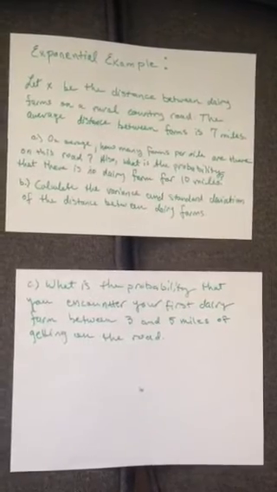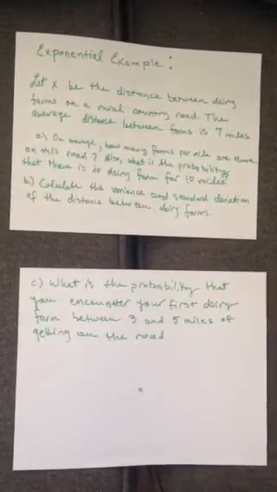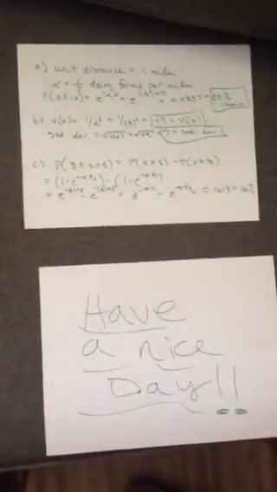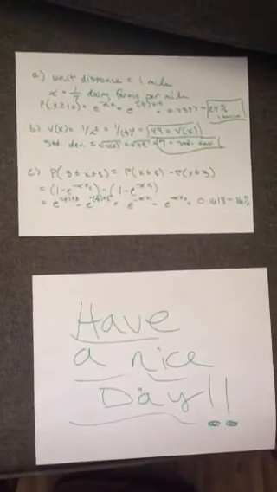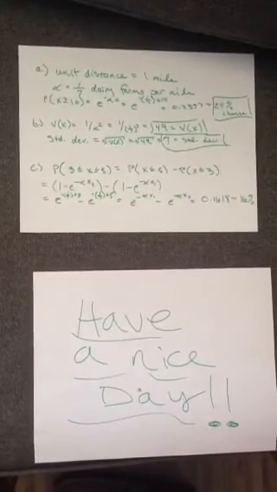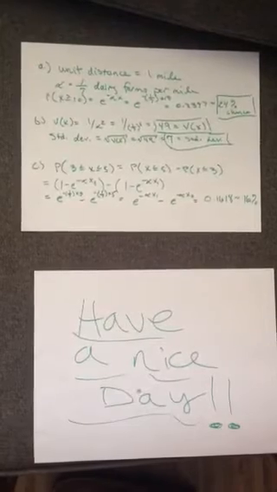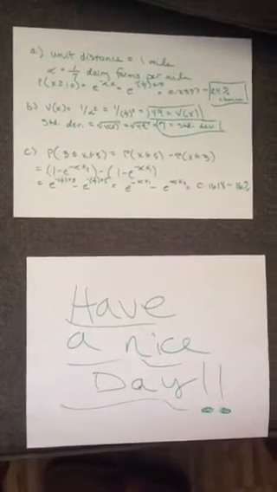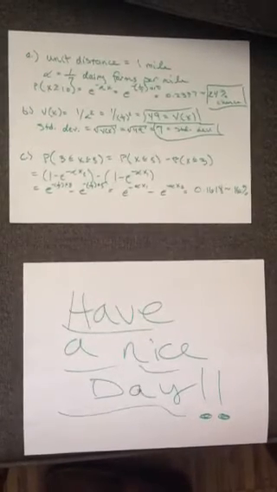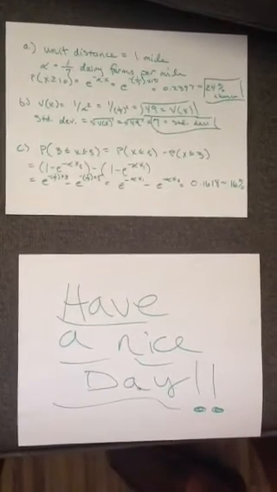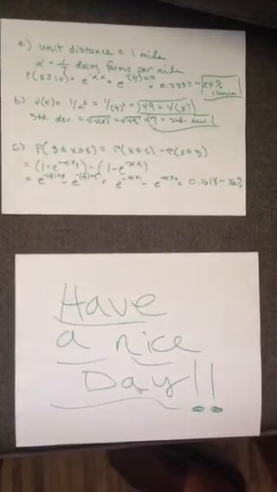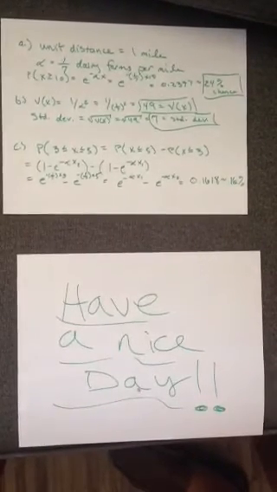And finally, what is the probability that you encounter your first dairy farm between 3 and 5 miles of getting on the road? Now for the solutions. For A, we'll start with the unit distance equals 1 mile for this problem. The alpha equals 1/7 dairy farms, or 1 over 7 dairy farms per mile. Therefore, the probability of x being greater than or equal to 10 equals e to the negative alpha x, which is equal to e to the negative 1/7 times 10, or approximately 24%.